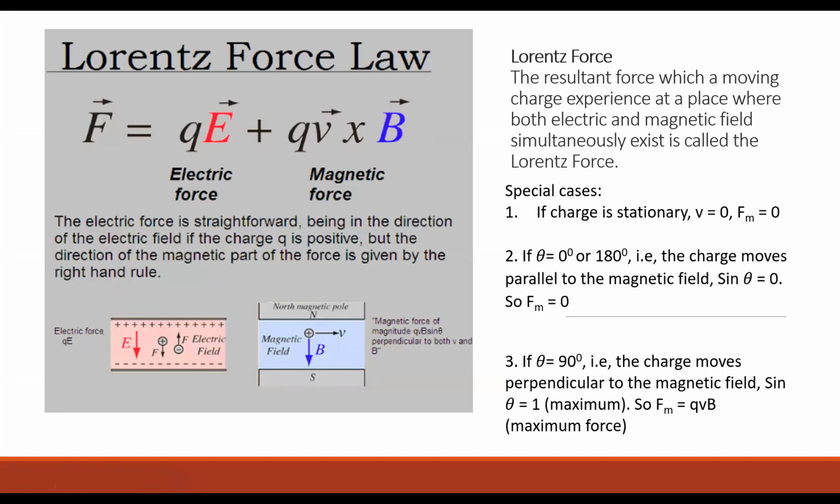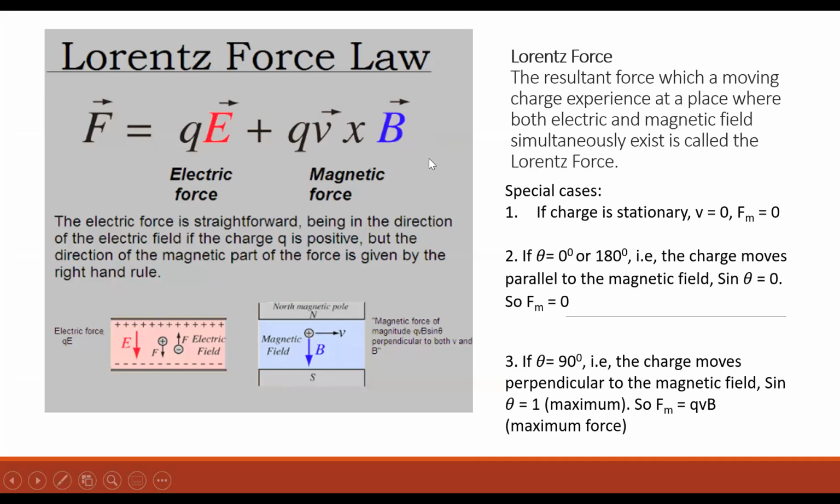So always when we take the corkscrew rule, we found that the screw will advance in the direction perpendicular to V and B. So always the vector product will have a result which is perpendicular to both of these vectors. So the direction of force will be perpendicular to both velocity and magnetic field.